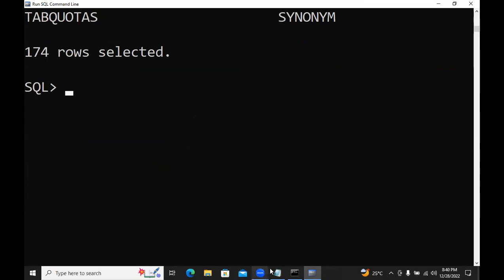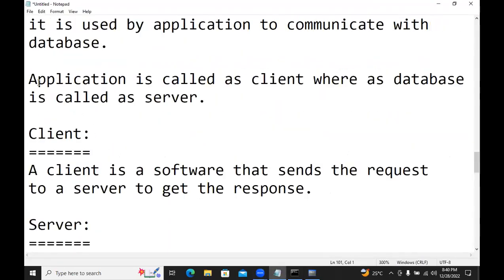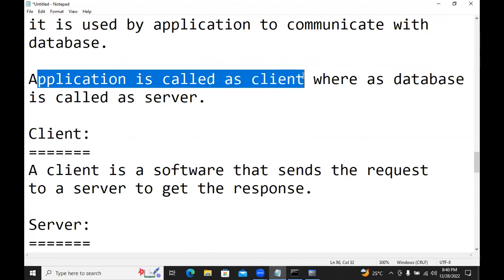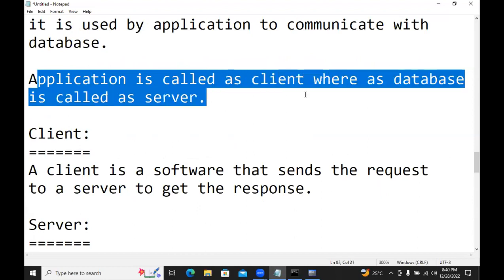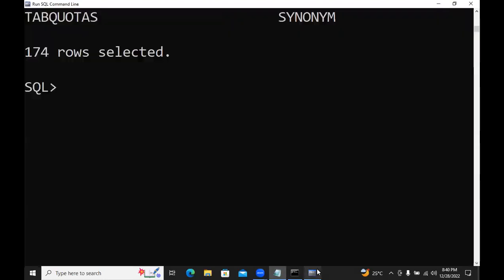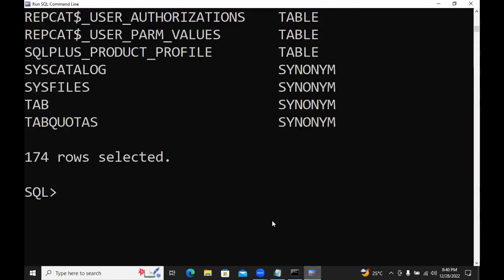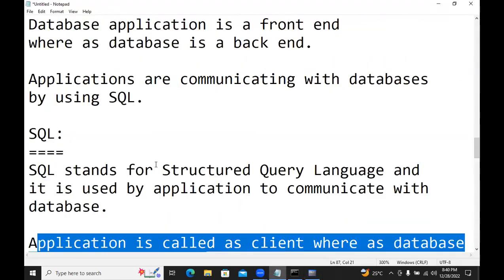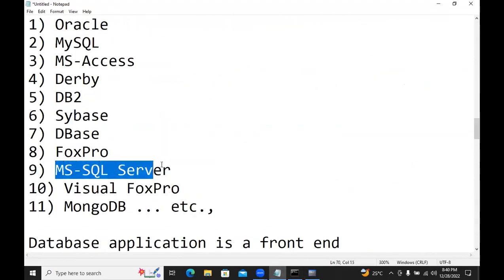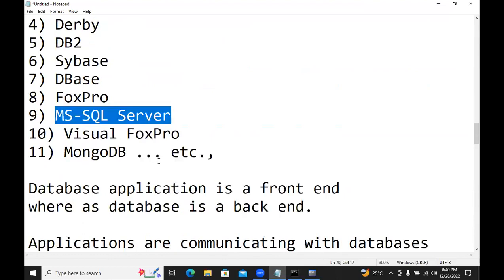So the application is called the client, whereas the database is called the server. That is the reason MS SQL Server has the word server. Database, you can call it a server. Application, you can call it a client.